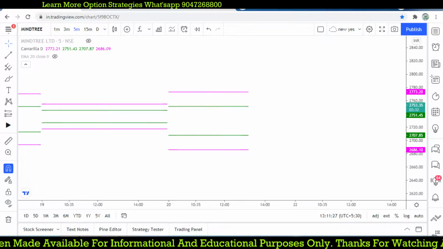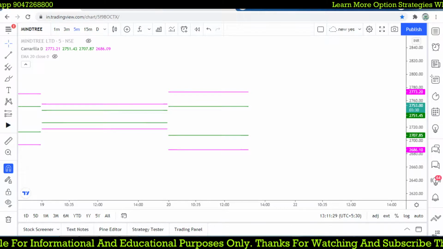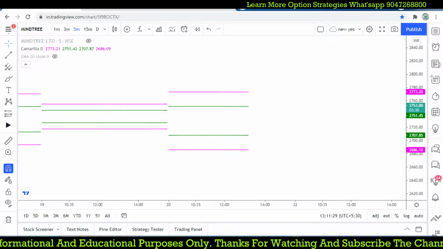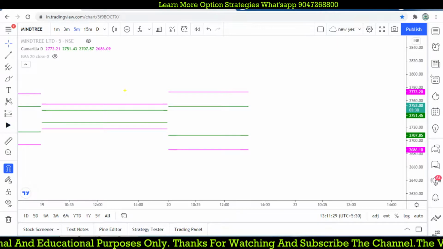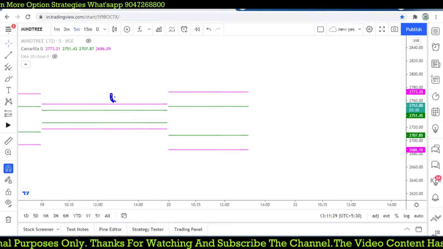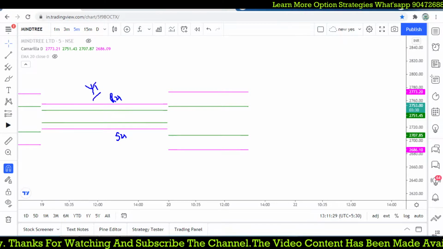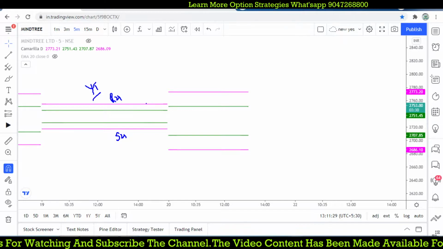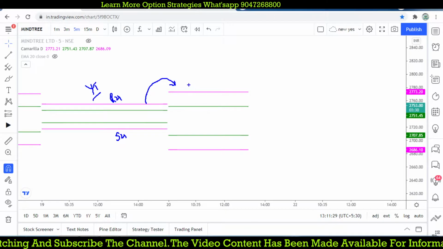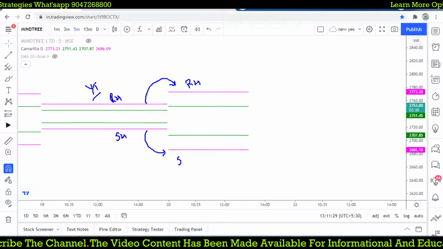Let's move to that. Let's see a simple example of a day where we are going to trade. The previous day's R4 and S4 are here, that is yesterday's trading session, and in today's trading session the R4 is greater than the previous day's R4 and the S4 is lesser than the previous day's S4.